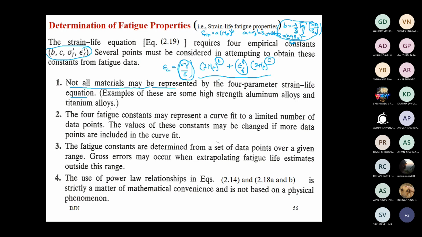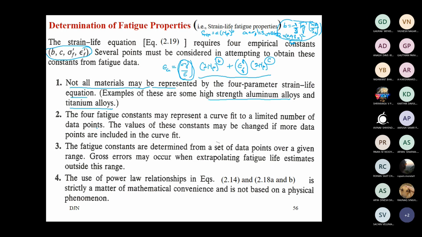on which this strain life equation is based, cannot be considered ultimate. This is not the only solution throughout. Many material behaviors cannot be predicted by this 4-parameter equation. You have to understand this. One note is also provided: some high strength aluminum alloys and titanium alloys do not obey this law itself. The formulation of this equation itself is invalid for those materials. Then forget about using those values for the parameters.